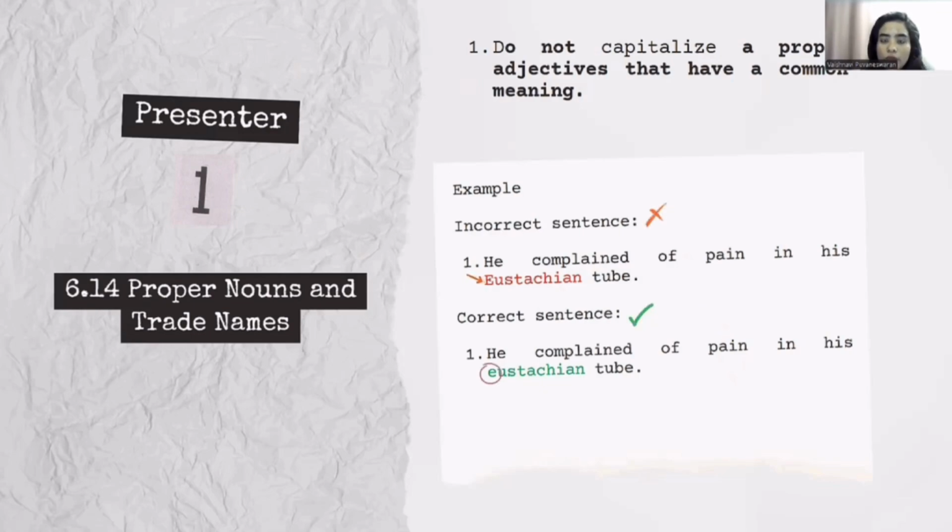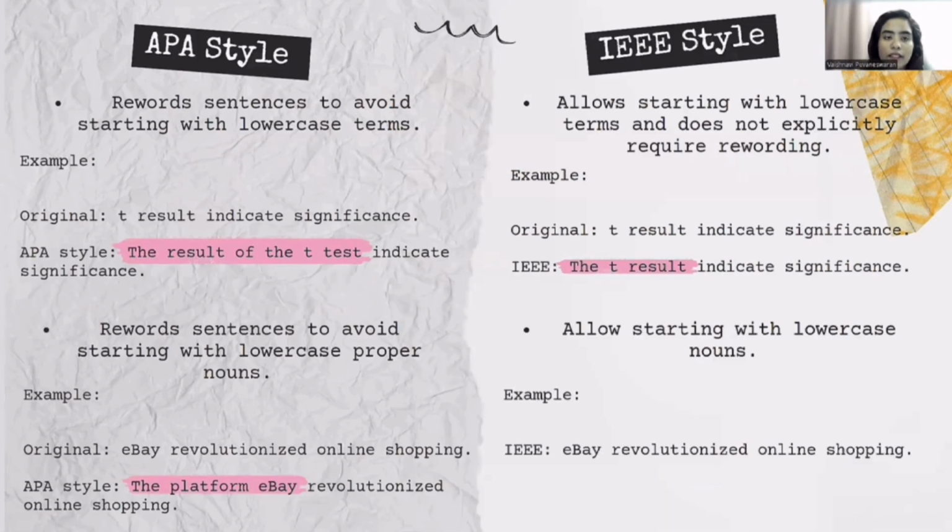So we should not capitalize those words. Instead, we should keep them in lowercase. The difference that I discussed before between APA style and IEEE style for both topics is this: APA style requires rewording sentences to avoid starting with a lowercase term. Meanwhile, IEEE style allows starting with a lowercase term and does not explicitly require rewording.